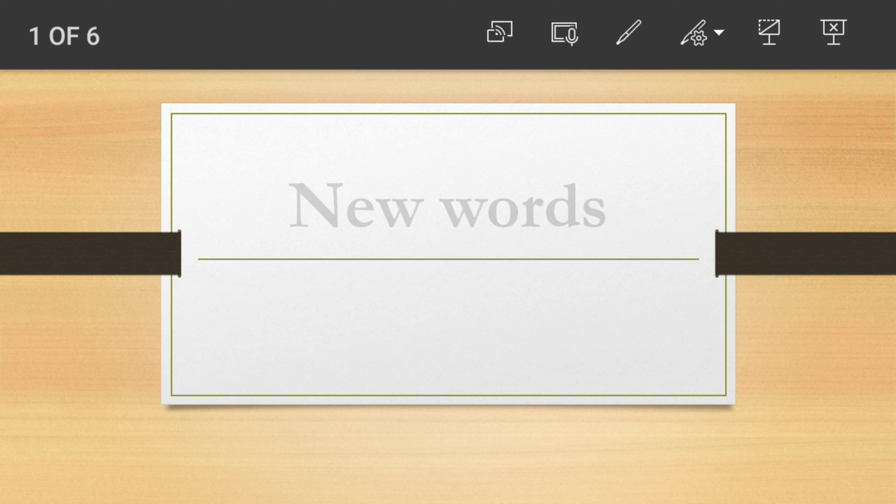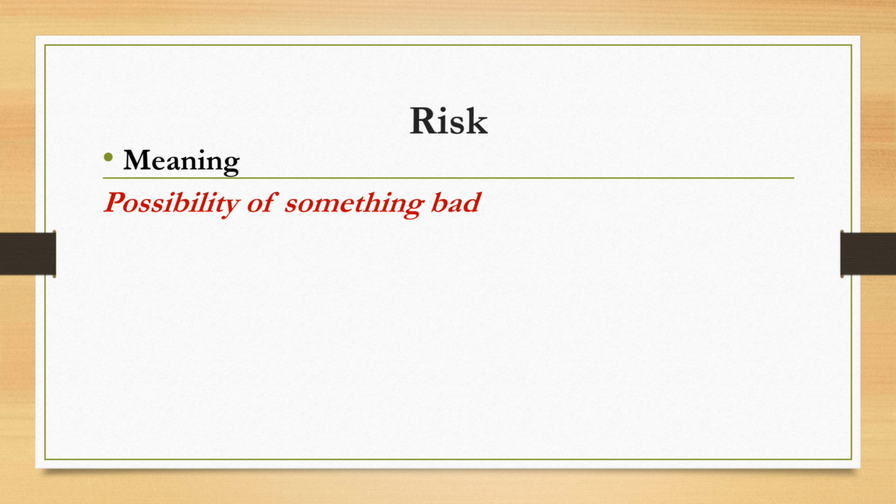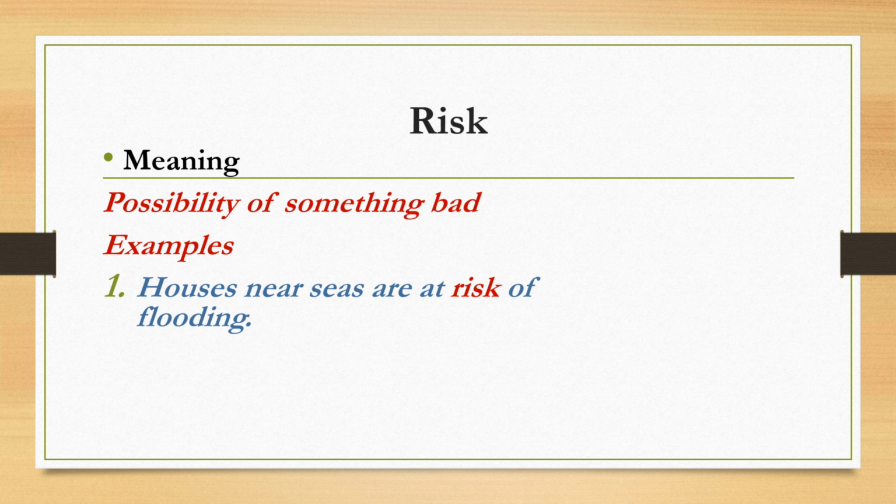In this video, we will learn new words. First word is risk. Meaning of risk is possibility of something bad. Let us understand with the help of example. Houses near seas are at risk of flooding.